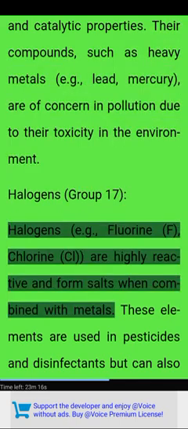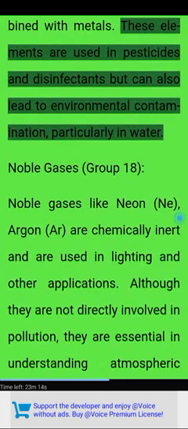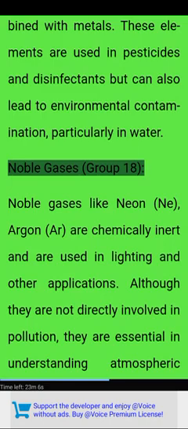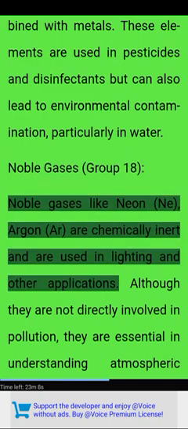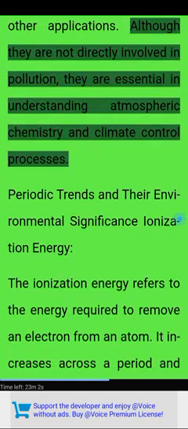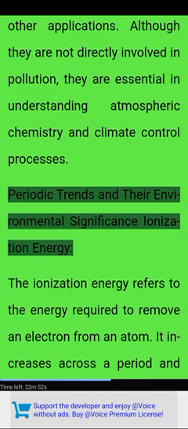Halogens, group 17. Halogens, e.g., fluorine, F, chlorine, Cl, are highly reactive and form salts when combined with metals. These elements are used in pesticides and disinfectants but can also lead to environmental contamination, particularly in water. Noble gases, group 18. Noble gases like neon, Ne, argon, Ar, are chemically inert and are used in lighting and other applications. Although they are not directly involved in pollution, they are essential in understanding atmospheric chemistry and climate control processes. Periodic trends and their environmental significance.